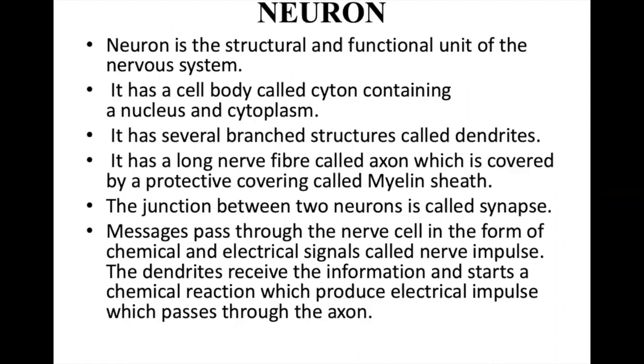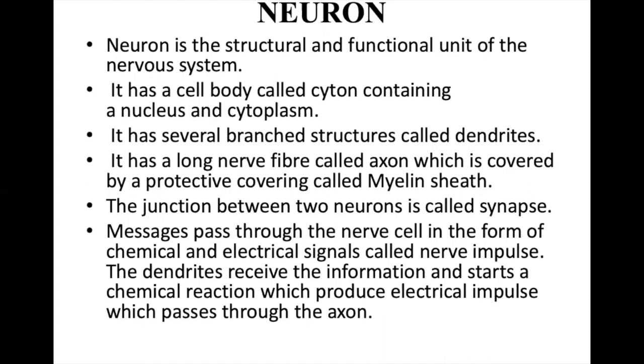Neuron is the structural and functional unit of a nervous system. It has a cell body called cyton, which has a nucleus and a cytoplasm. It has branched structures called dendrites. It has a long fiber that is called an axon, which has a protective covering above it called a myelin sheath. The junction between two neurons is called a synapse. The messages that pass through the nerve cell are in the form of chemical and electrical signals, and therefore it is called a nerve impulse.